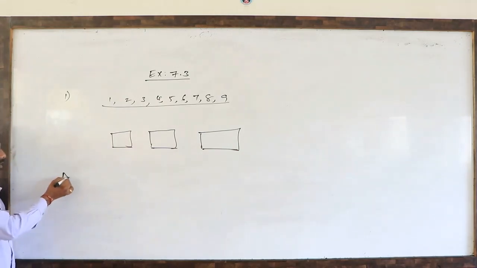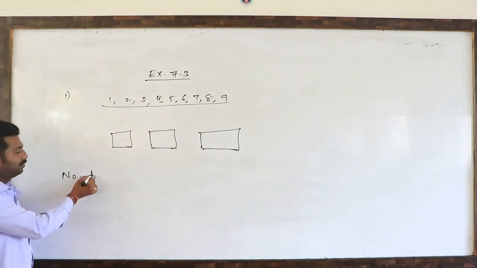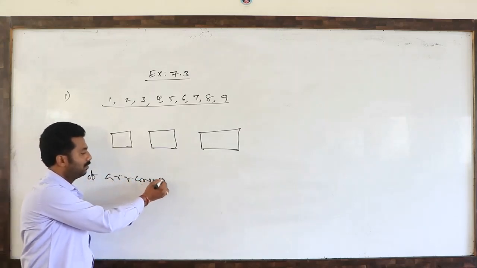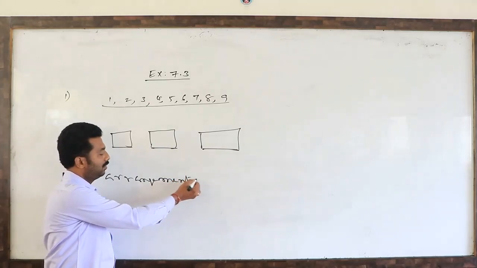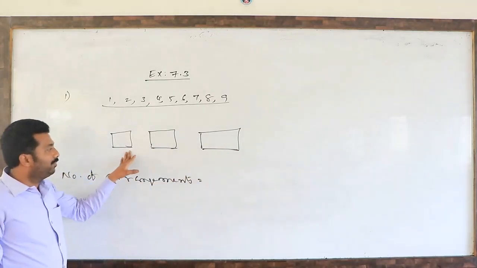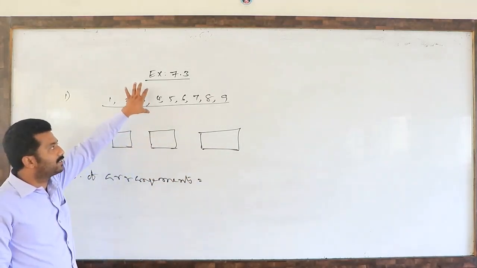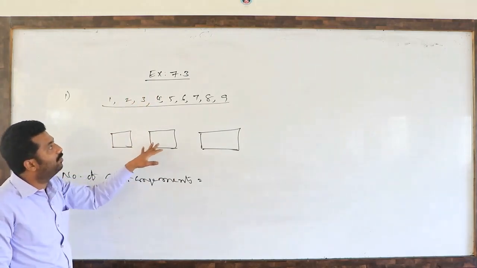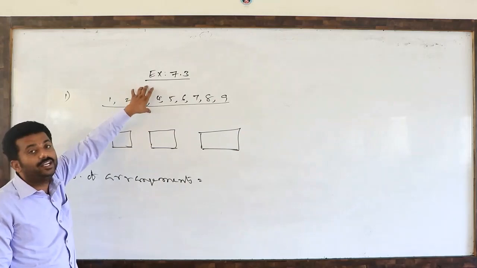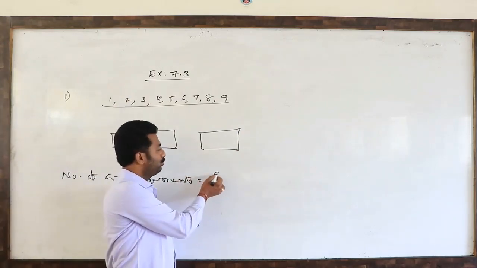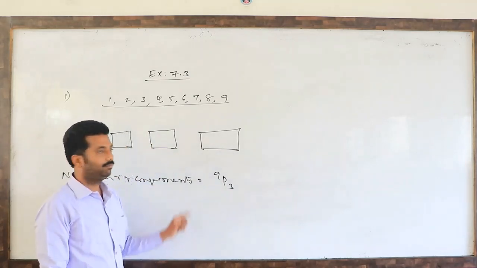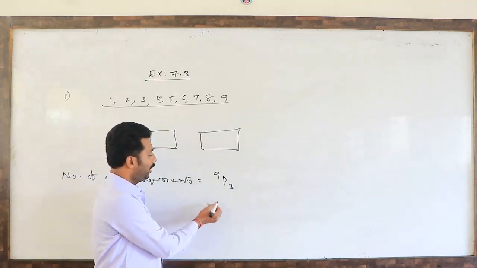So the number of arrangements: these 3 places can be filled by these 9 digits. So we can choose like this, 9P3 ways. So what is 9P3?